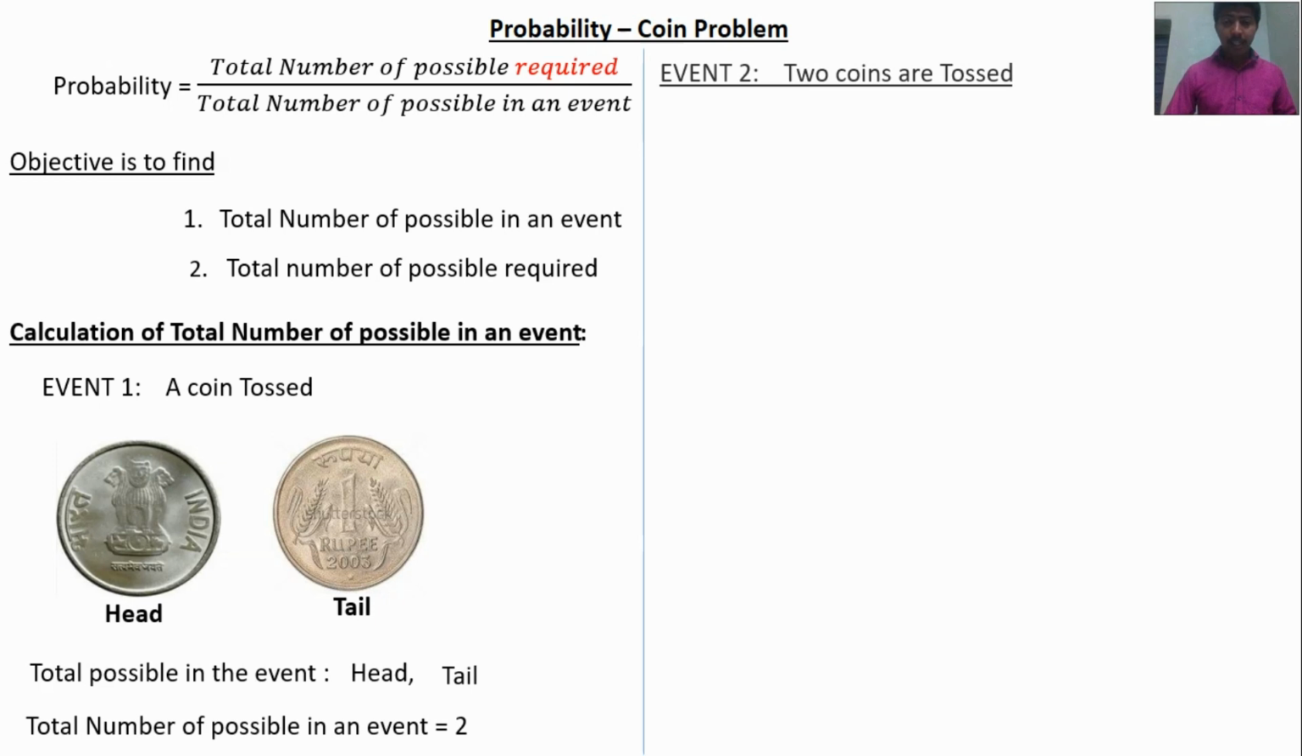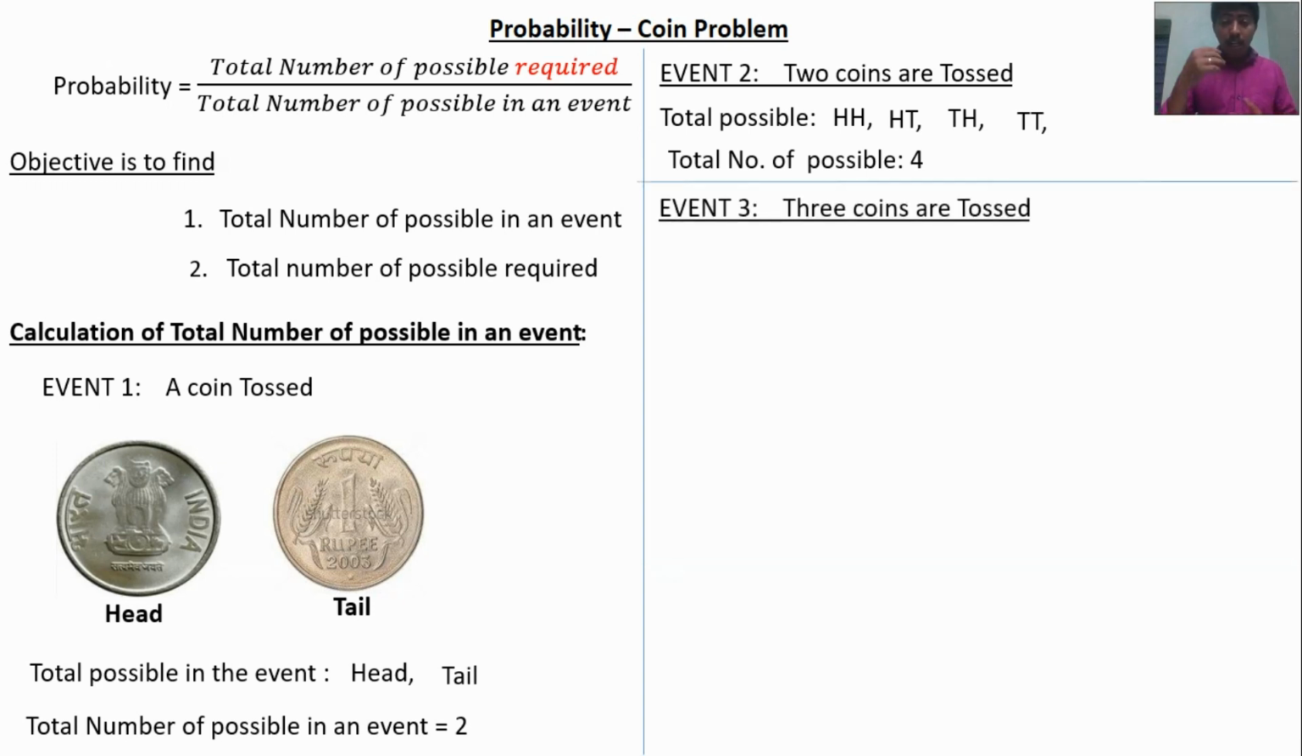Second event, 2 coins are tossed simultaneously. The possibilities in the event may be: first coin head and second coin head, or the first coin head and second coin tail. Third, the first coin tail and second coin head, or otherwise both coins may be tail. These are the possibilities. There are no other possibilities. So the total possibilities in the event, here 2 coins tossed, is 4.